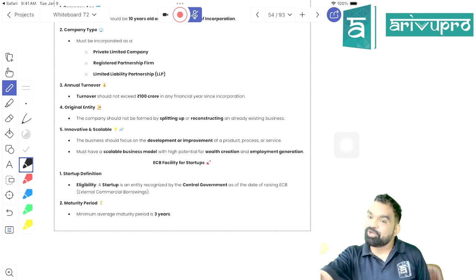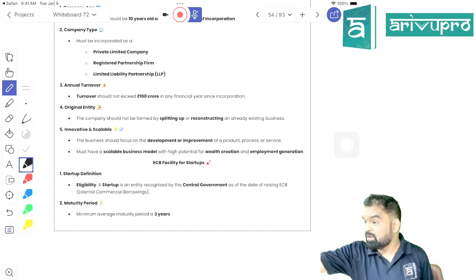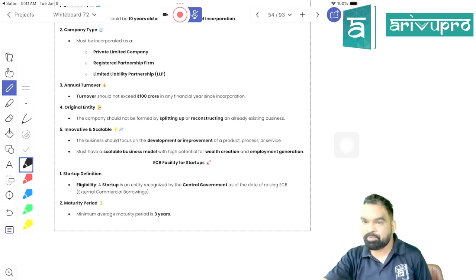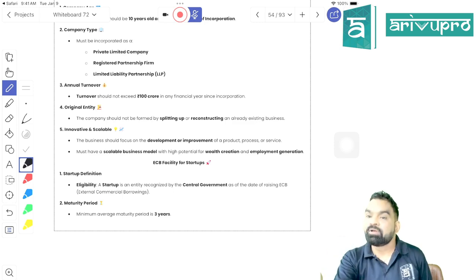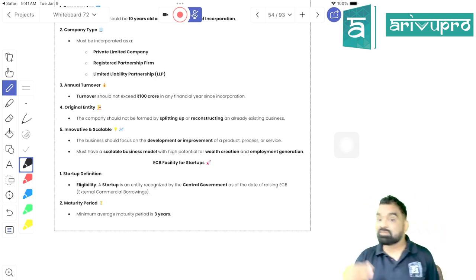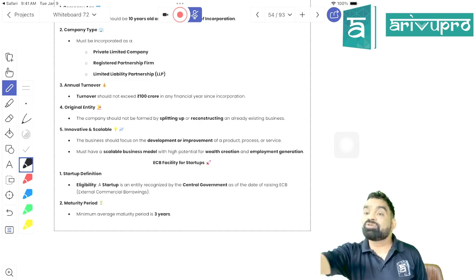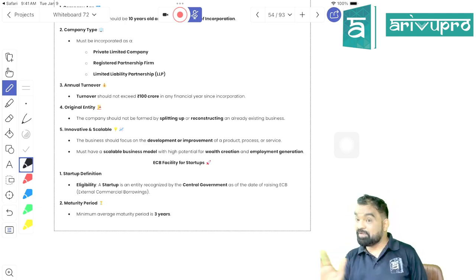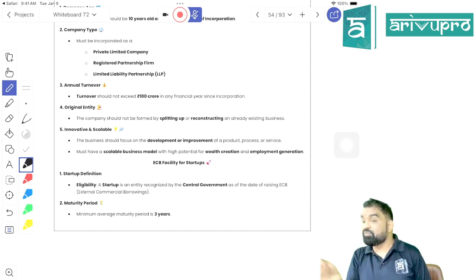They should better dilute equity by approaching Shark Tank, high net worth individuals, AIFs, alternative investment funds, venture capital funds. They should focus on dilution of equity. There is no problem in diluting equity. At least you will have no financial burden to pay, right? Right, students? Initially, all startups are doing what? If you are approaching Shark Tank, what are you approaching for? You're approaching for dilution of your equity, right? Take my ownership and give money to me, right? At least I would have no burden to pay you interest. I would have no burden to repay you the loan, right? Right, students? So in the initial years, what would be recommended, beta?